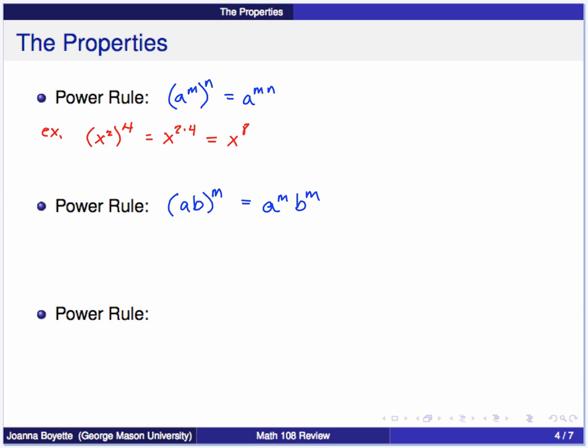So the example: xy squared to the 3rd power is equal to x to the 3rd power times y squared also to the 3rd power. Now this is an example of the previous power rule, so I'll get x cubed y to the 2 times 3, 6 here as my final simplification.